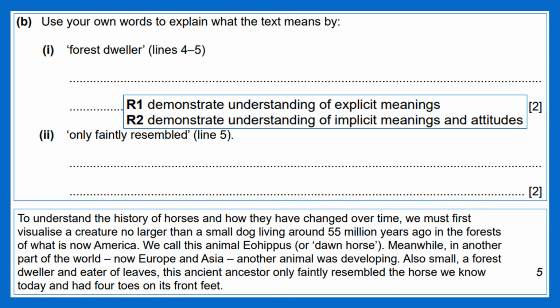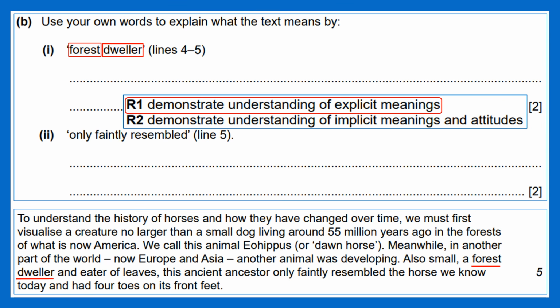Question 1B is a vocabulary in context question worth 2 marks with 2 sub-questions. Candidates break down the phrases to find clear synonymous meanings without repeating the words given in the question, then carefully combine the meanings to form strong, complete answers. Sub-question 1 is aligned with reading standard 1. First, they locate the phrase in the given text and look for its explicit meaning.